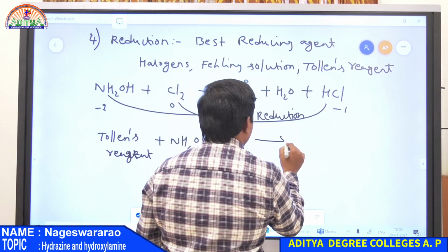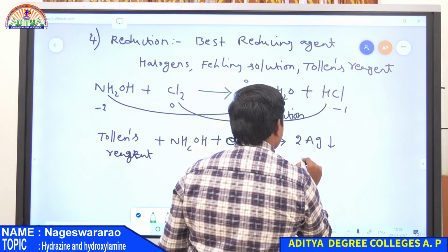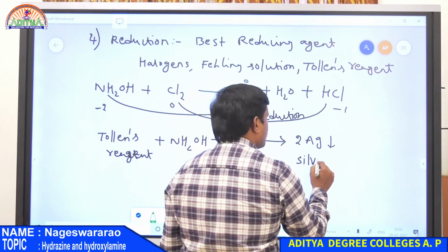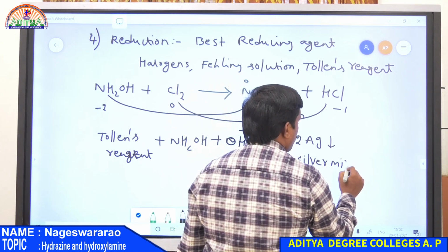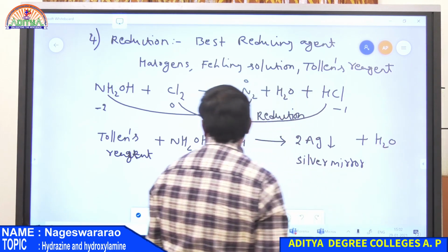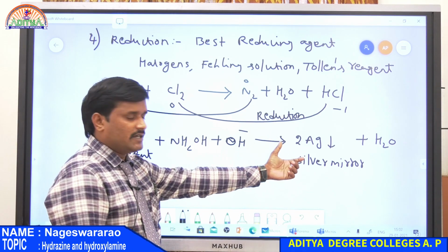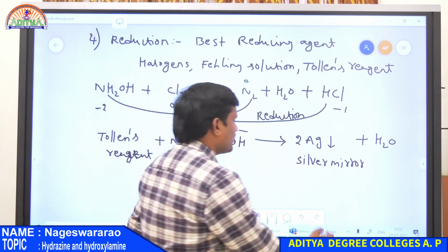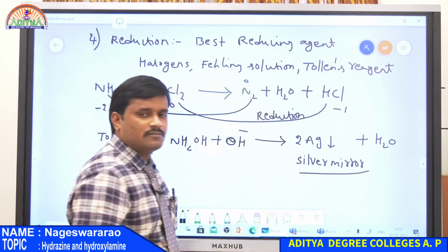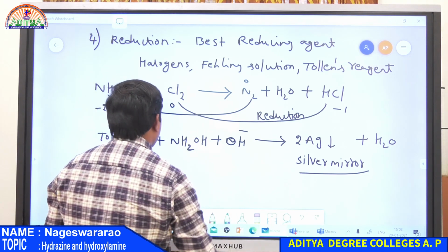It is simply converted into 2Ag, so this is a silver mirror along with water. So here Tollens reagent is reduced to silver, Ag. So it is a mirror, Tollens mirror. So it can reduce Tollens reagent.